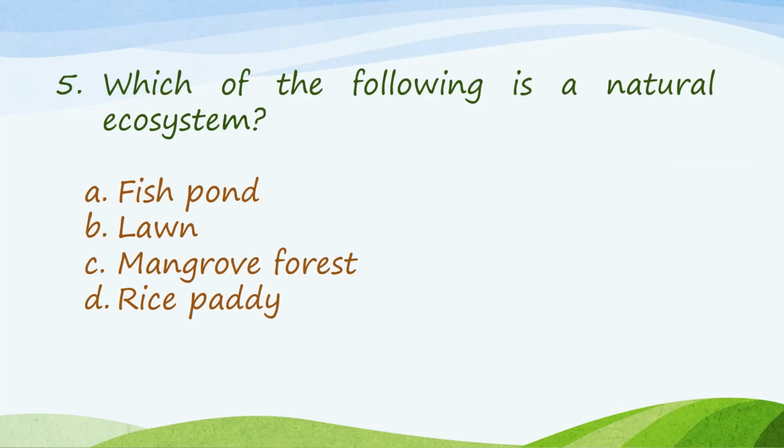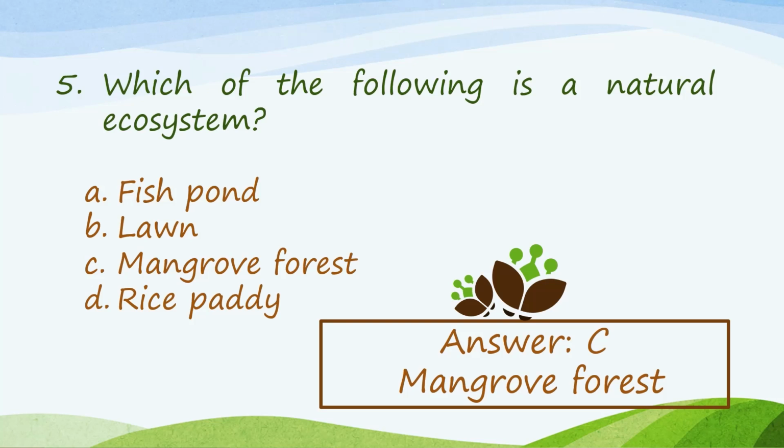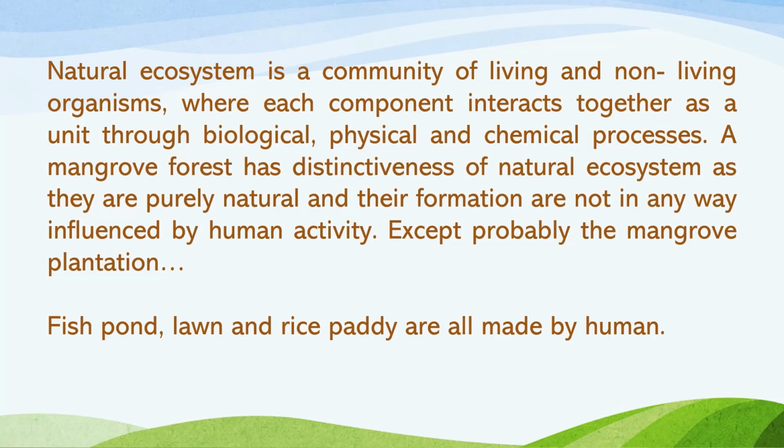For number 5 question, which of the following is a natural ecosystem? Our answer here is mangrove forest. Natural ecosystem is a community of living and non-living organisms where each component interacts together as a unit through biological, physical, and chemical processes. A mangrove forest has distinctiveness of natural ecosystem as they are purely natural and their formation are not in a way influenced by human activity, except probably the mangrove plantation. But this is not what we are talking about here.